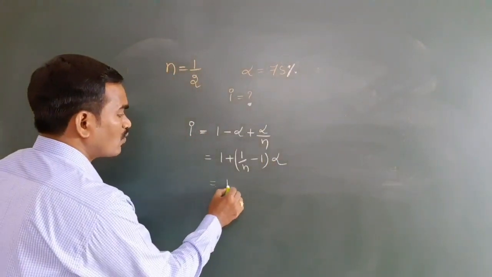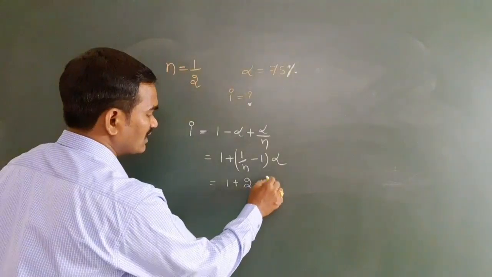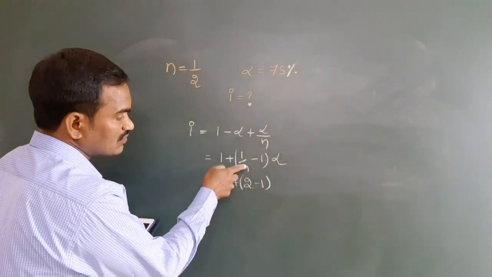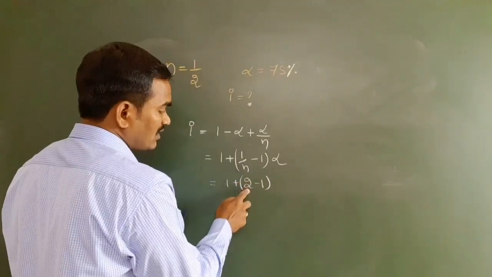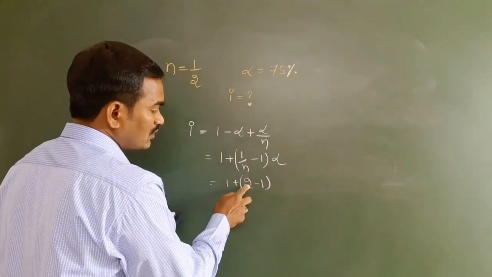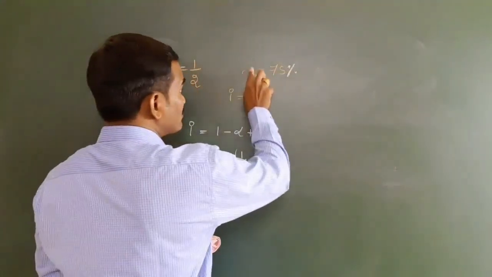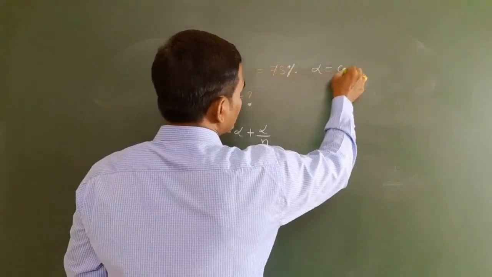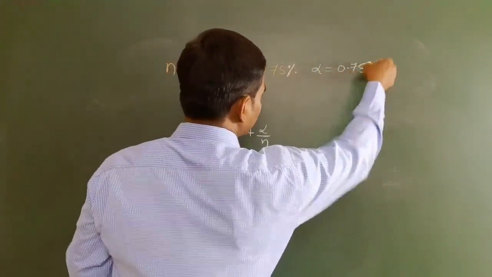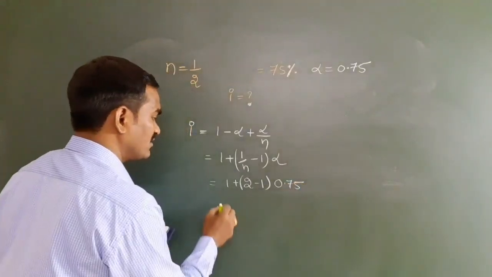So now if you substitute n as 1 by 2, the 2 goes upside, giving 2 minus 1 into alpha. Here the percentage is 75%, so alpha is 0.75.